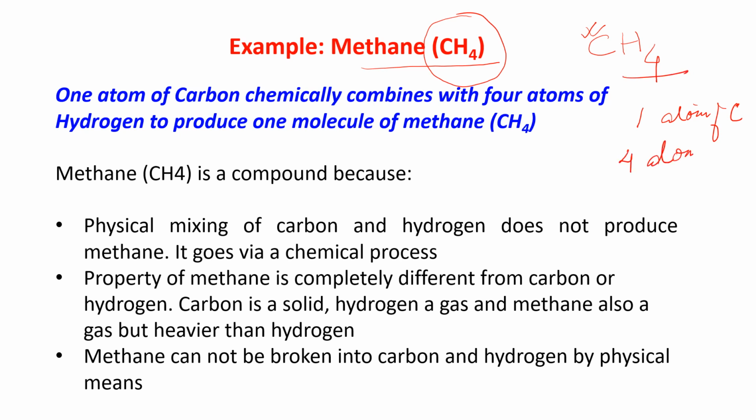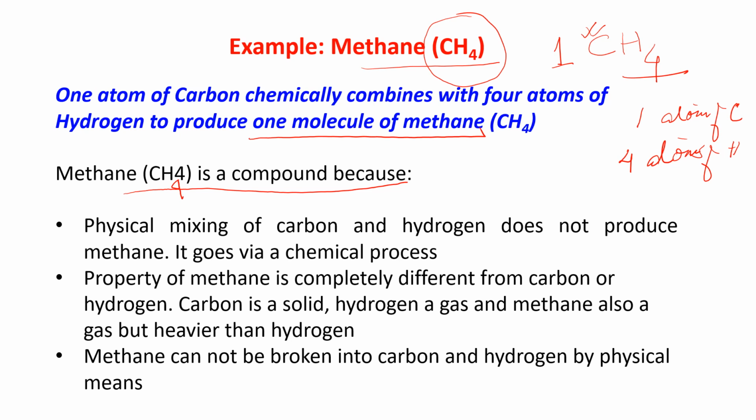When chemically combined, they give you 1 molecule of methane. See why we call methane a compound. It will be 4 hydrogen atoms here.